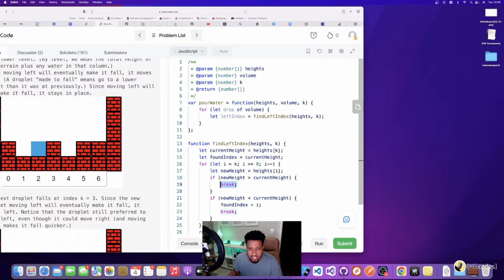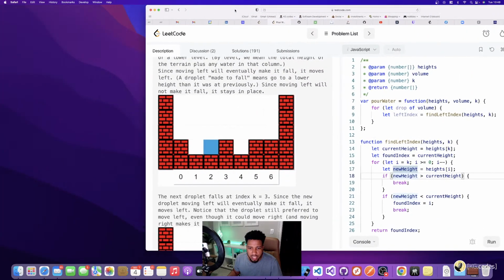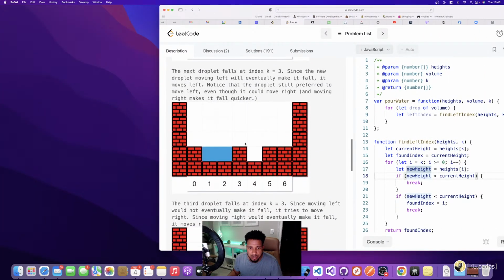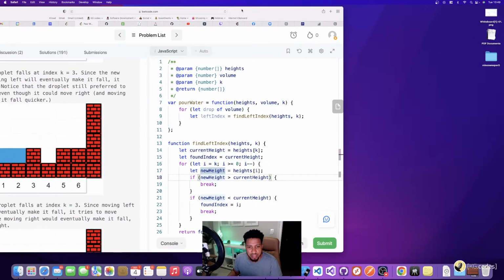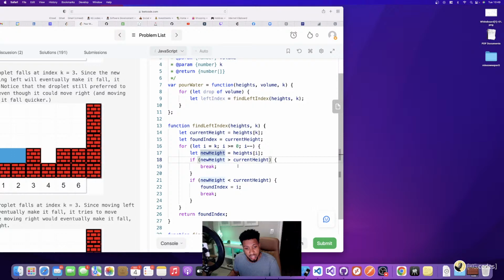Because there's a case where it's just a long walk, where I won't find anything higher or lower all the way to 0. And in that case, I need to return the index that I'm currently on. So that's why I keep the index that I'm on within this logic.